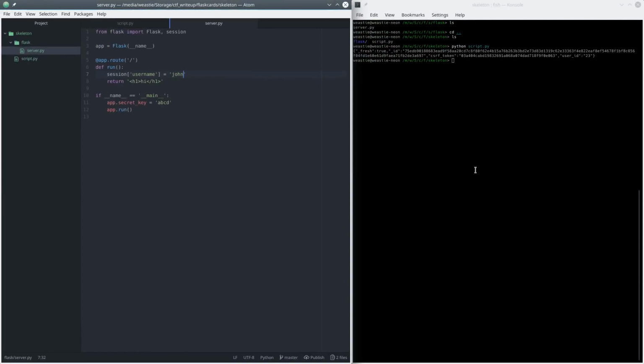So like I said before, I'm not very comfortable with Flask, so I just stole this from some website. I think it was on Stack Overflow. But basically this is just a basic Flask server that will set a session variable and return a page at the root location. So all I need to do is really just take this code and change it to match up with what I've been given. So the secret key should be equal to the secret key they gave us. Next, I want to match up the session directly with what they have, just so I'm certain that I don't make any mistakes here. So I'm just going to copy